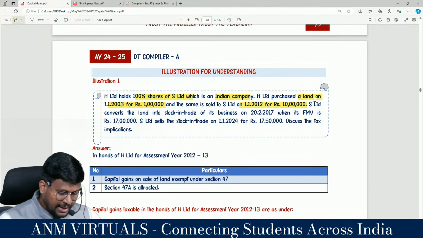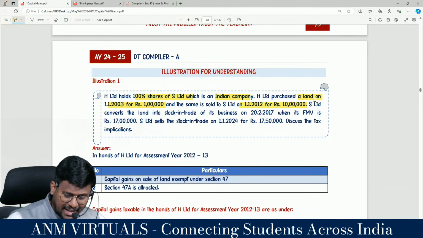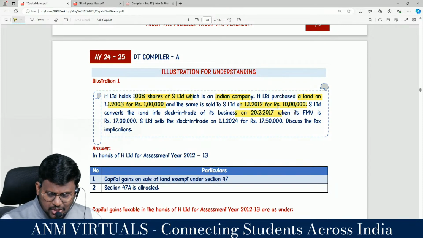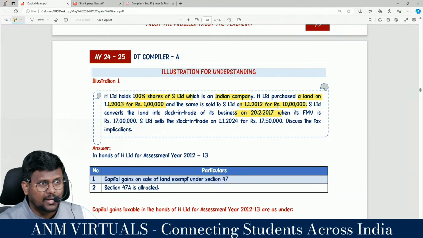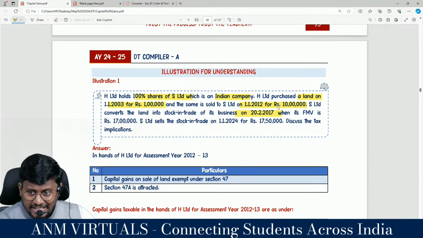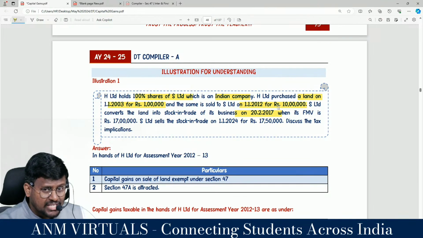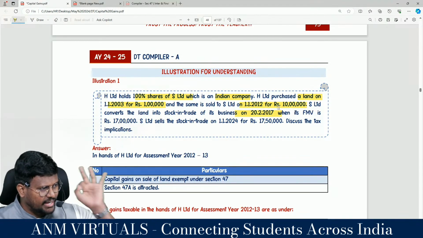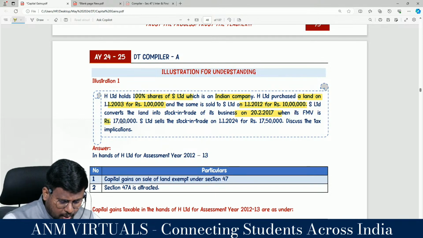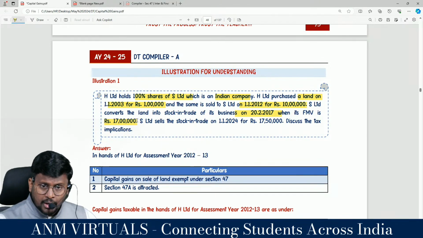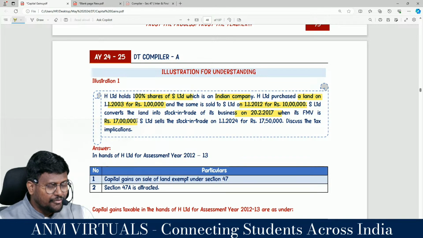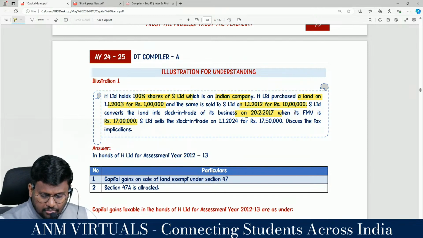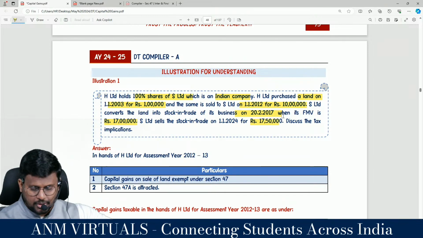Shall I continue? S Limited converted the land into stock in trade of its business on 2/2/2017. That means within how many years? 8 years. They have violated the condition stipulated under section 47A. So the futuristic condition has been violated when its fair market value is so much. Now the receiving company has to calculate both capital gain and PGBP. S Limited sells the stock in trade on 1/1/2024 for how much?